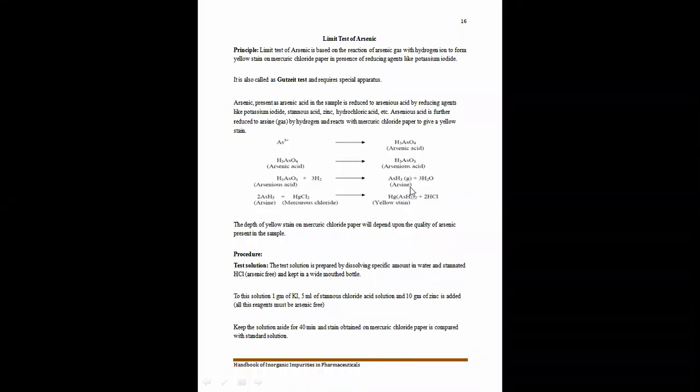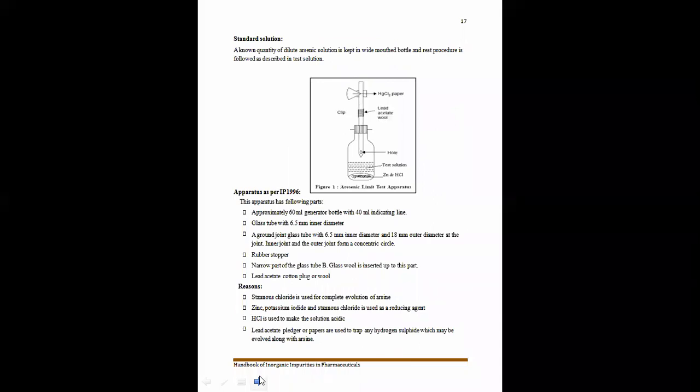When the arsine gas comes out of the apparatus, it changes the color of the mercuric chloride paper to a yellow stain. The intensity of the yellow stain produced on the mercuric chloride paper depends upon how much arsenic is present in the solution. Now, what is the test procedure we are going to follow for the limit test of arsenic?